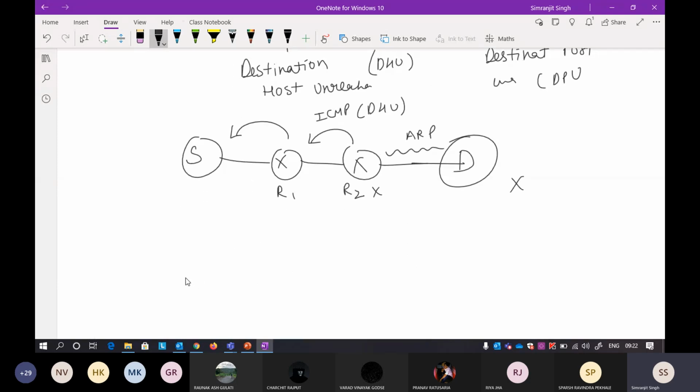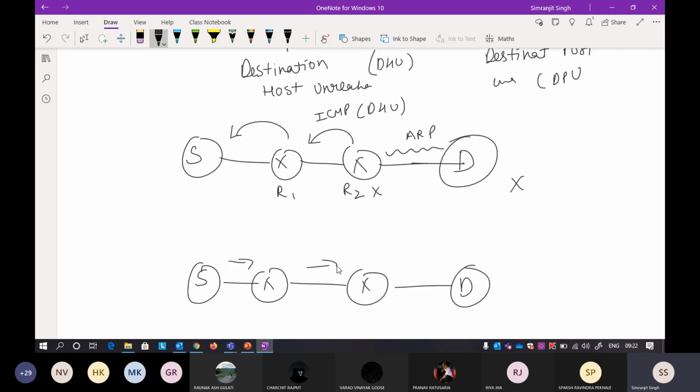Another scenario can be port. Okay, so it is possible that you have reached the destination here, but in the destination there are many ports that exist. Okay, but suppose you are not able to reach this particular port, because it is already taken by some other host here, so you cannot reach this port. What you do, you will again send an ICMP packet saying that the destination port is not reachable. Okay, so that is the difference, host and port are different. Okay, so keep that in mind.